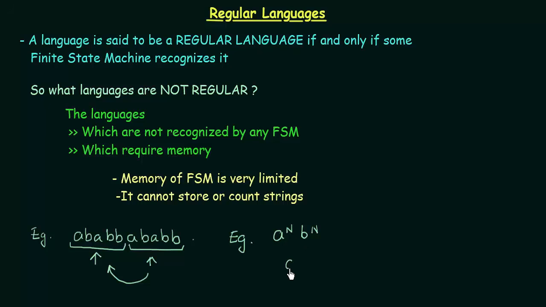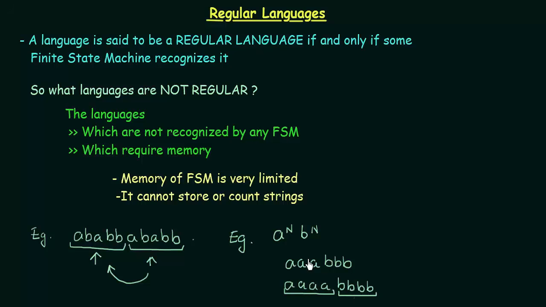So suppose I have 3 A's, then it should be followed by 3 B's, because n should be the same. So suppose I have 4 A's, 1, 2, 3, 4, then I should also have 4 B's, right? The number of A's here should be exactly equal to the number of B's.